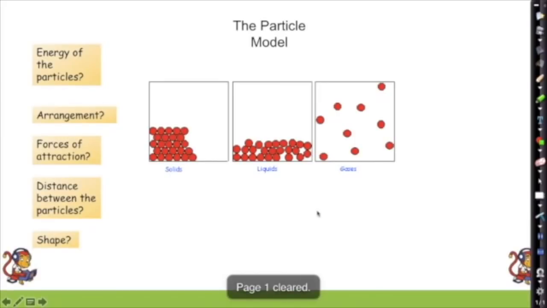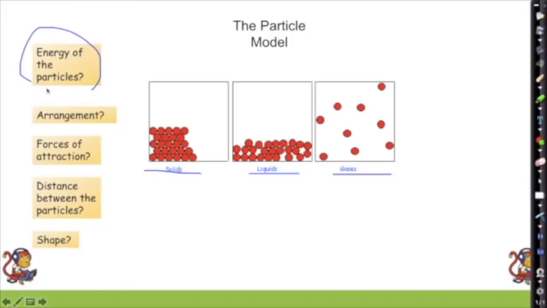The particle model. So what do we know about the particles in a solid, in a liquid and in a gas? So what can we say about the energy of the particles? Well, as they go from solid to gas, we can imagine this as maybe water. We've got our ice and we've got our normal water. We've got our steam up here. And check out my handwriting. Yes, it's like a toddler.